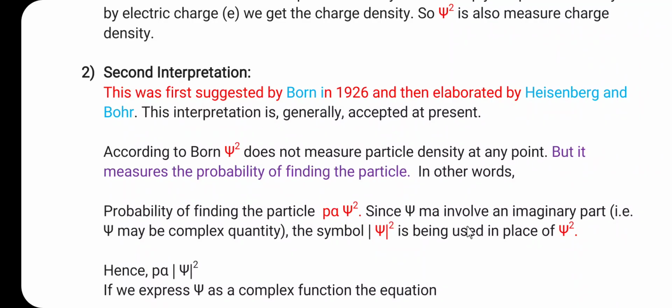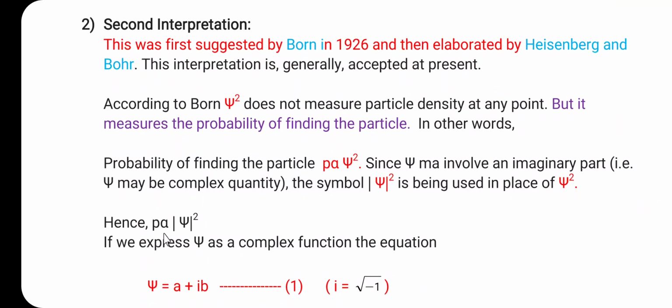Since psi may involve an imaginary part, that is, psi may be a complex quantity, the symbol mod psi square is used in place of psi square. So P is directly proportional to mod psi square.